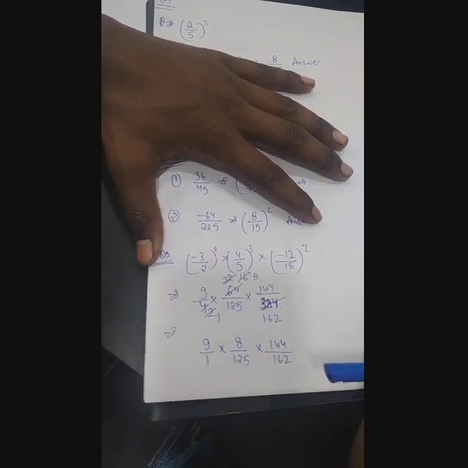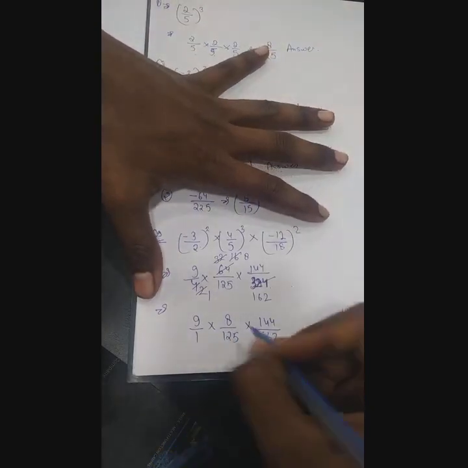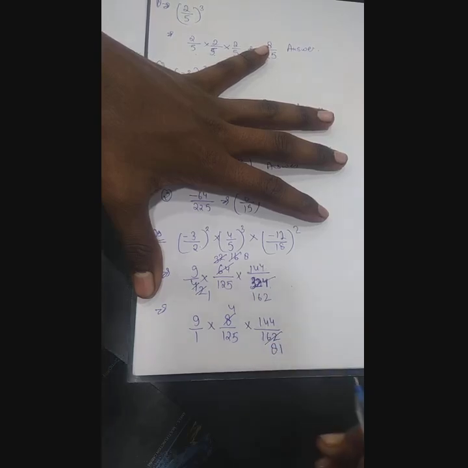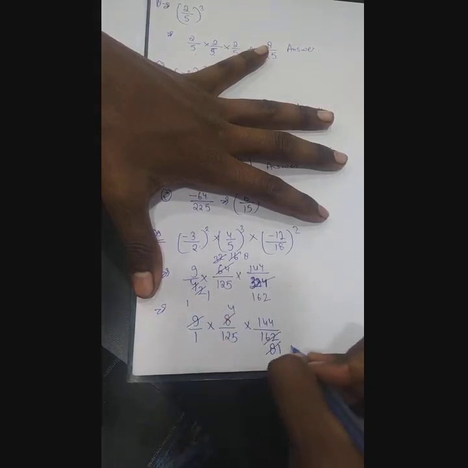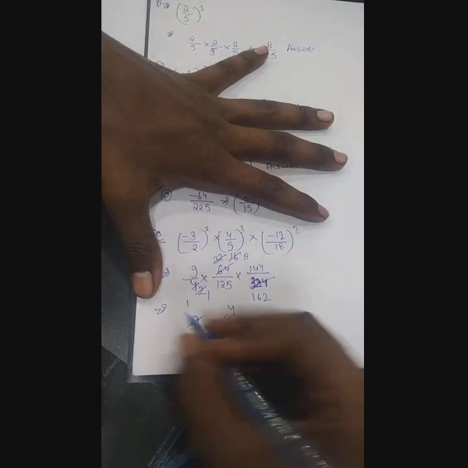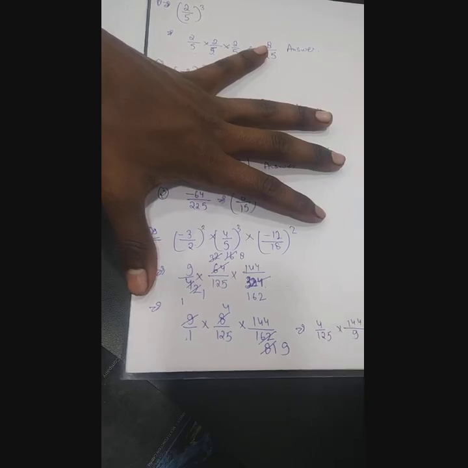Now more it can be cut, obviously it can be cut more times. So now start cutting more. 2 4s are 8, 2 8s are 16, 2 1s are 2, that is 81. Okay, and then again 9 1s are 9, 9 9s are 81. Now what we have got here, 1 upon 1, that is finished. Now we have got 4 upon 125 into 144 upon 9.